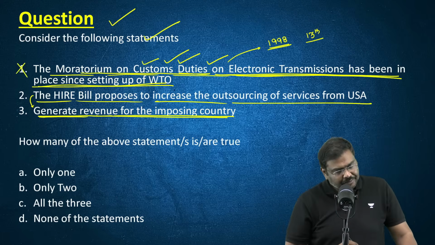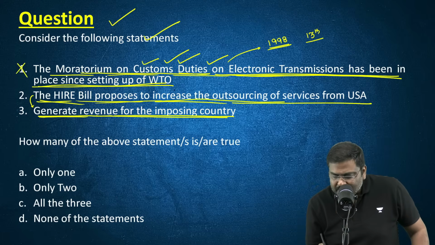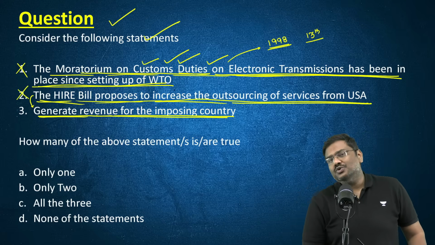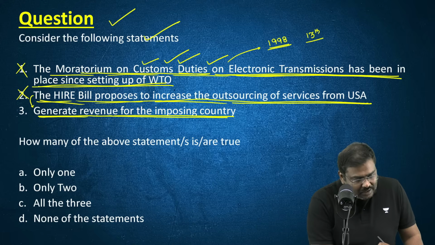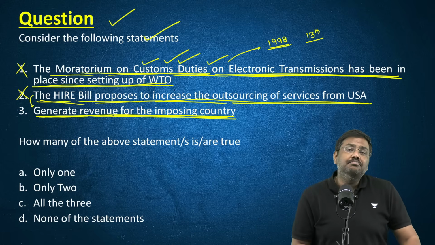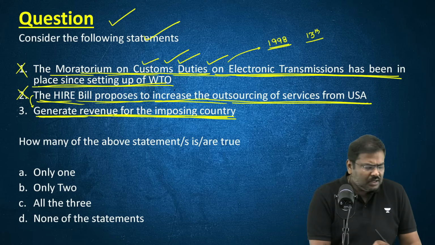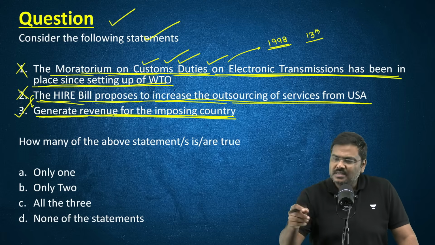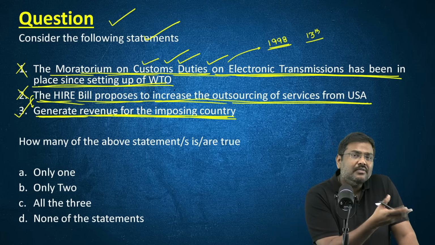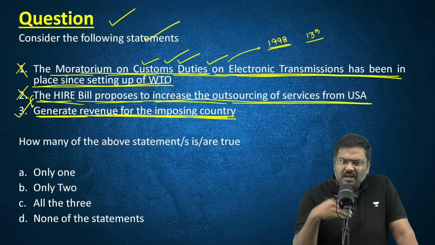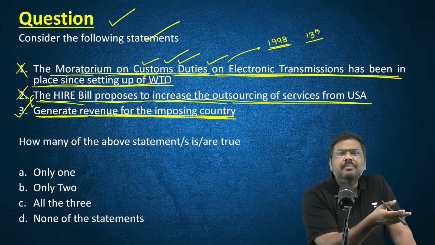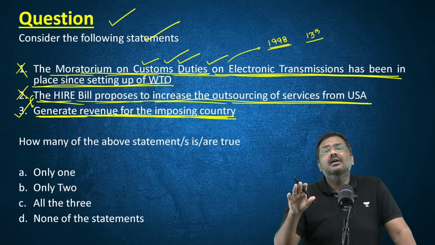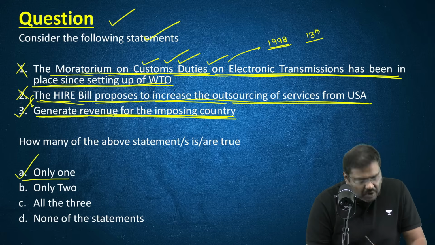First one is incorrect. The HIRE bill proposes to increase outsourcing of the services from USA. No, it doesn't promote outsourcing. Absolutely no. Third one, the HIRE bill will generate revenue for the imposing country. Of course, yes. The objective is to generate revenues. That is, the government of USA will impose 25% tax, collect the money. So it will be part of the revenues generated by the government. Of course, please remember how this money shall be utilized is also being proposed under the HIRE bill. So the right option for the question will be option A.